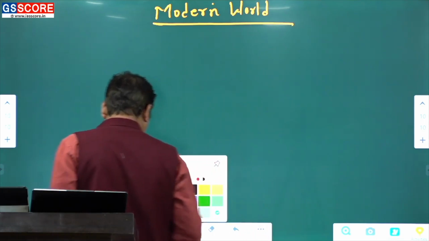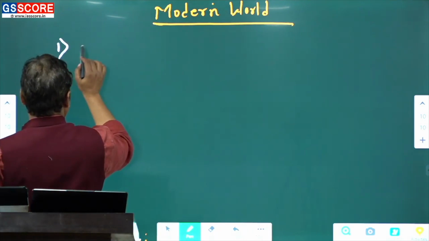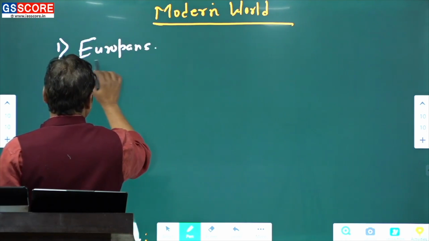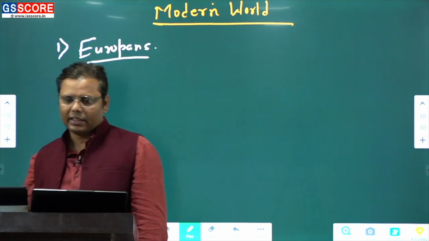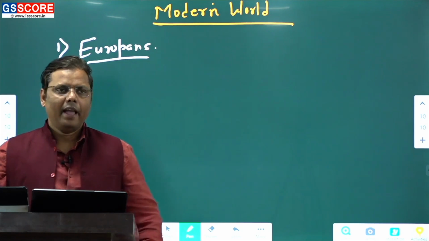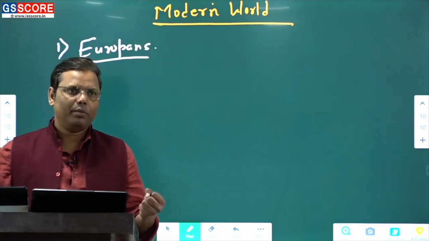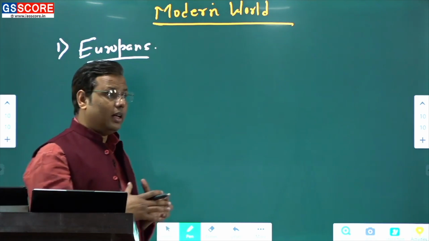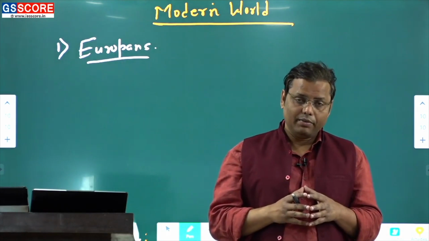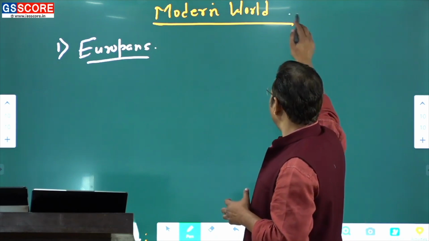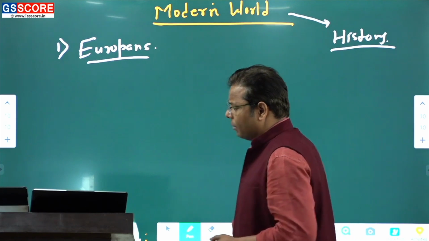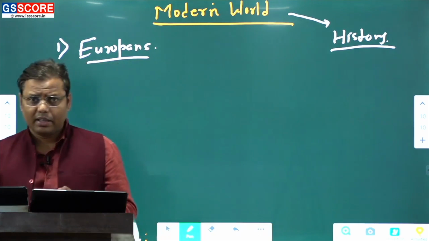Now, the next thing I had been saying is that in the modern world the Europeans always had the dominance, since it is believed that history writing and other things started from the European people, correct? It was a modern phenomenon, rather, because history writing was very much present in the ancient and medieval times also. But the modern perception of history remains very different as compared to the ancient and medieval understanding of history.